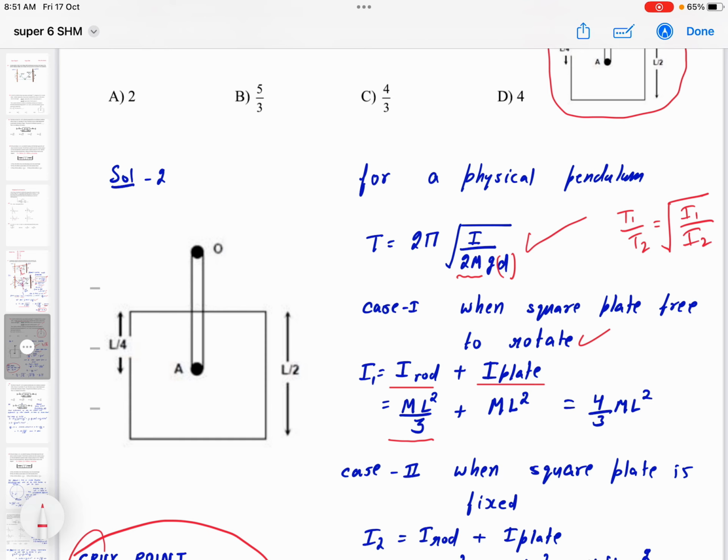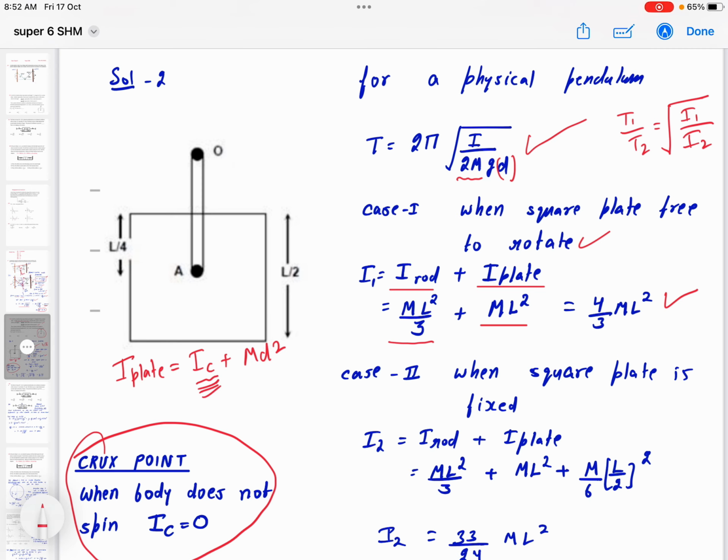So like a parallel axis theorem we apply, beta. Suppose for plate I am writing moment of inertia, so that is a moment of inertia about its center of mass plus md square. Now this quantity will be what? 0. So this quantity will be 0. Okay, so moment of inertia of the plate will be just ml square, right? d is l. So moment of inertia of the plate plus rod, this system, is 4 by 3 ml square in first case. And in second case, if you see, normally it is one complete body. So normally how we calculate moment of inertia, in that manner I am calculating moment of inertia, that is for rod and that is for plate.